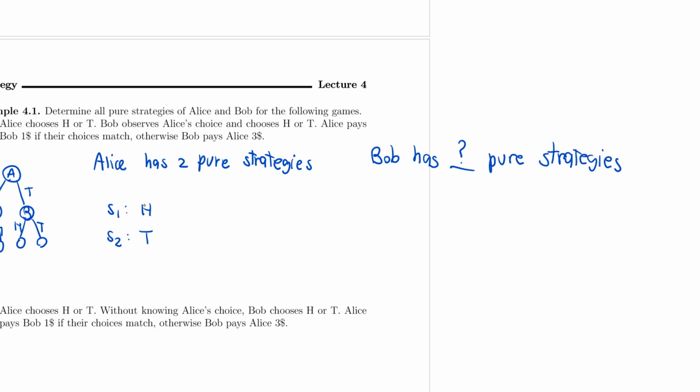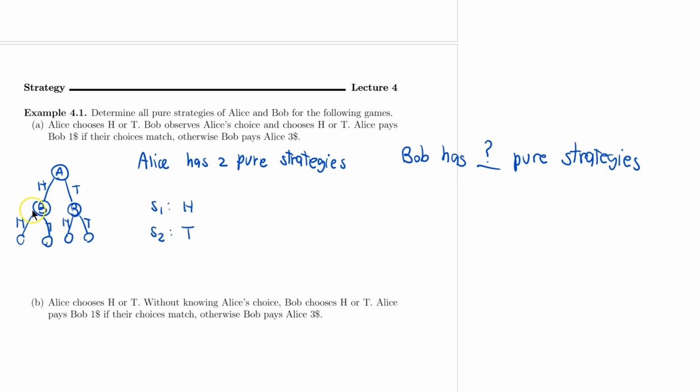Now, at first glance, it seems like Bob should probably also have two pure strategies. I'm just gonna call them T1 and T2. One way for Bob to play is to just play head, and another way is to just play tail. But we can see that Bob can choose between head or tail, but there are more ways to play than this. We see earlier that if we were Bob, we need to observe how Alice plays first. If Alice plays head, then Bob should play tail.